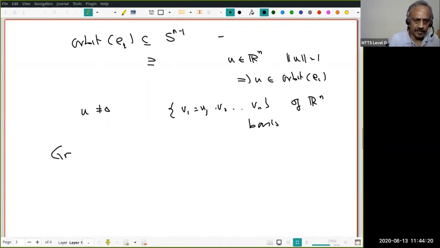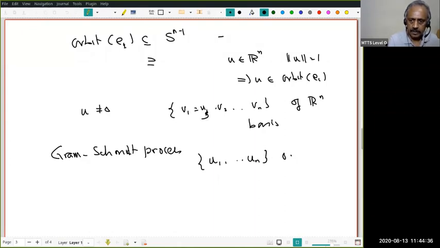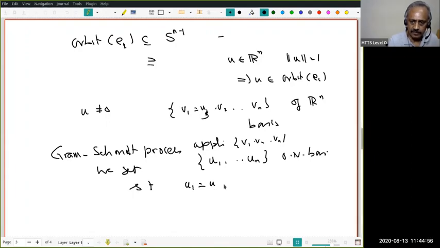Now if I apply the Gram-Schmidt process to v1, v2, ..., vn, it yields an orthonormal basis u1 to un in such a way that, since v1 equals u and it's already a unit vector, u1 will be equal to u.